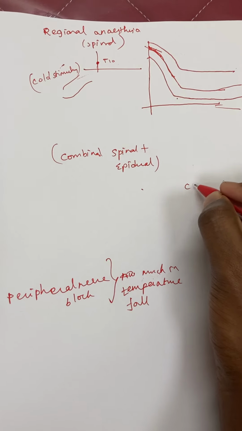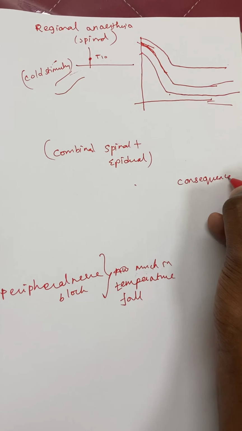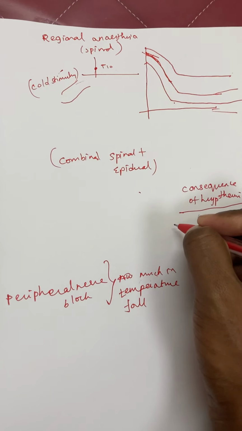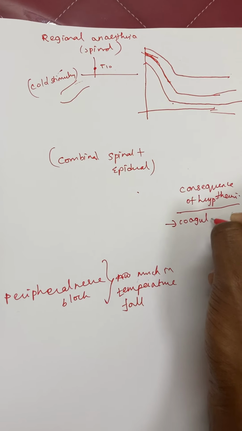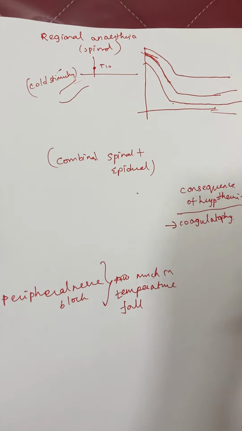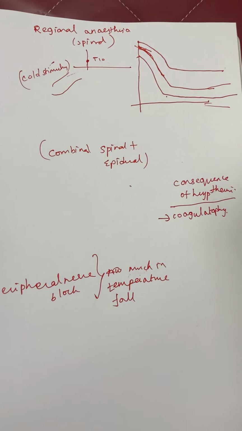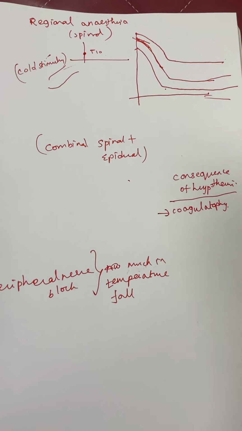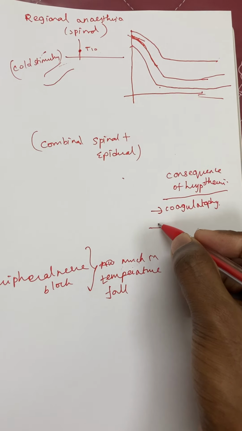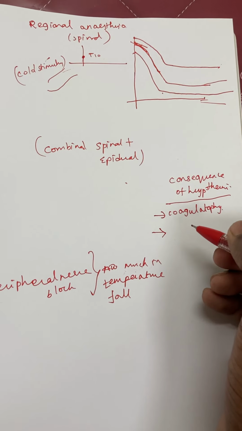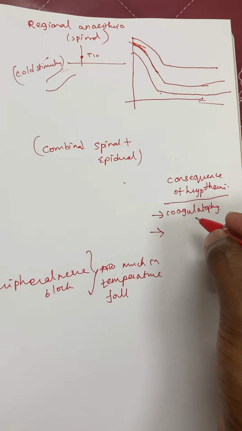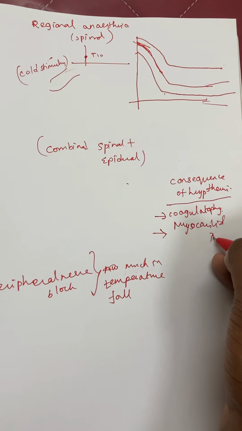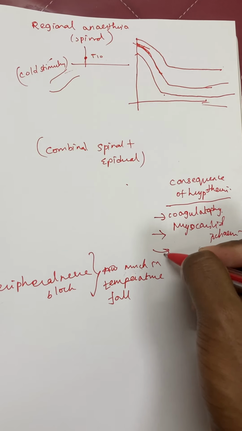What are the consequences of hypothermia? You have to know why it is so important to know about hypothermia, because hypothermia will cause coagulopathy. How? It will decrease the clotting factor enzyme activation, and also decrease platelet aggregation, because it reduces the production of thromboxane A2, so aggregation and everything will be defective. Next, it will also cause hypothermic sympathetic activation, so it causes tachycardia, hypertension, and myocardial ischemia can occur.